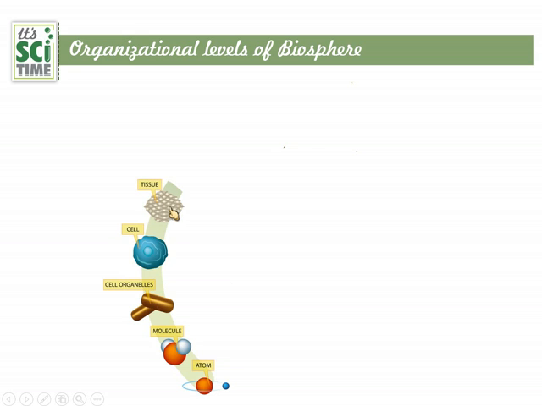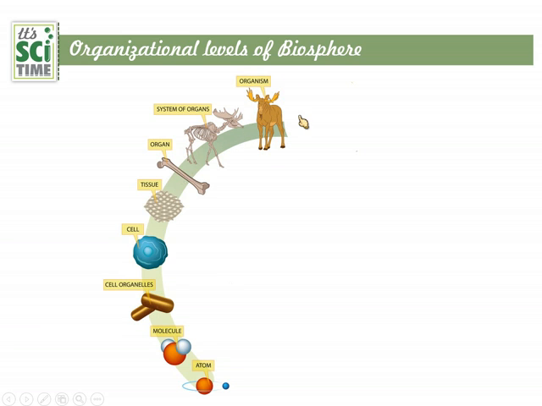Cells together form tissues. And now this is the organizational levels of the body. Tissues make organs, and similar organs together form systems of organs. The skeleton is the skeletal system, and such systems make an individual or the organism.